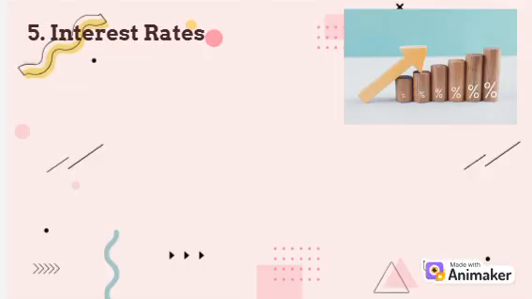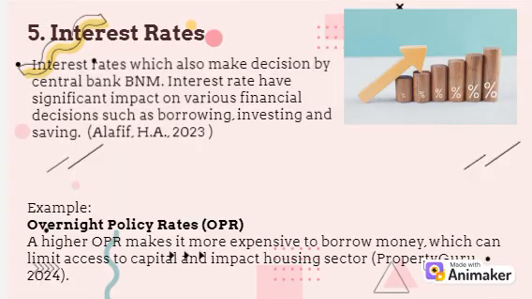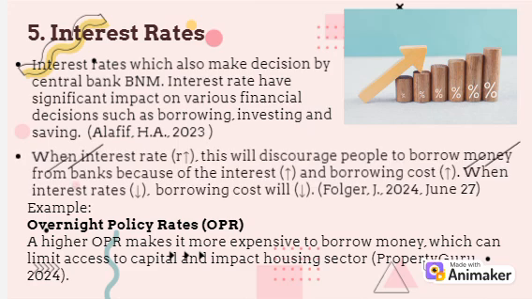The last government policy is interest rates. Interest rates are also decided by Central Bank BNM. Refer to Alafif, interest rate has significant impact on various financial decisions such as borrowing, investing, and saving. And refer to Fadzli, when interest rate decreases, this will encourage people to borrow money from banks because of the lower interest and lower borrowing cost. Then the demand of housing might increase and the price will increase.